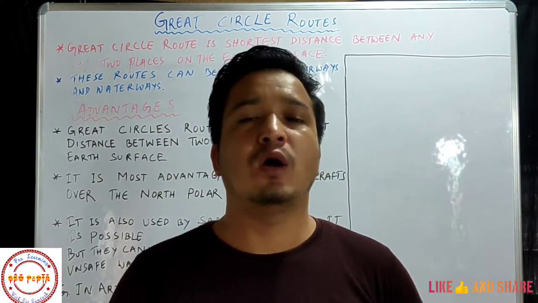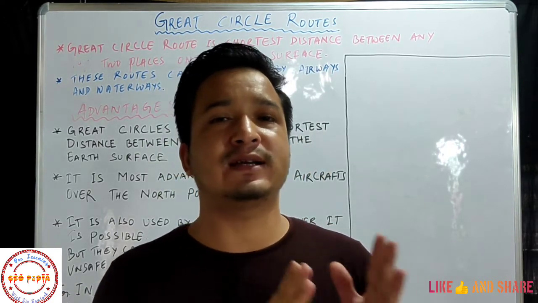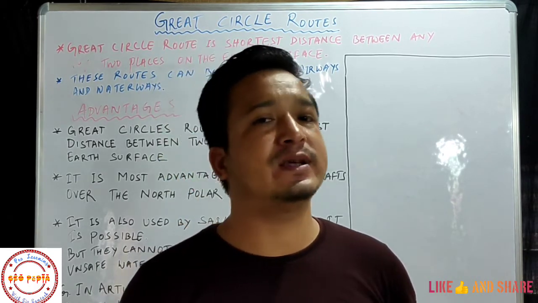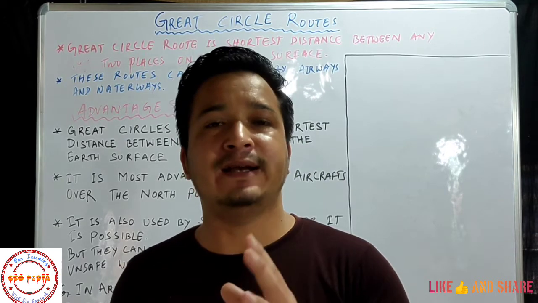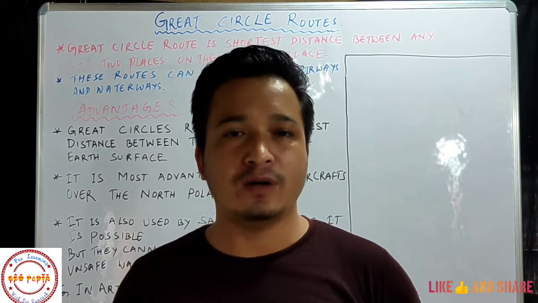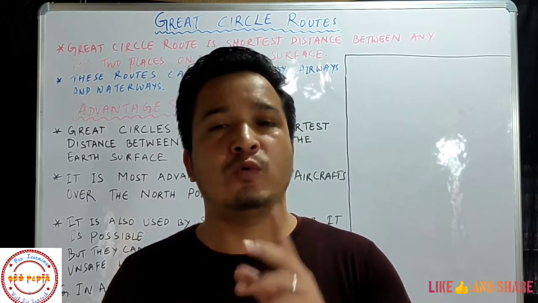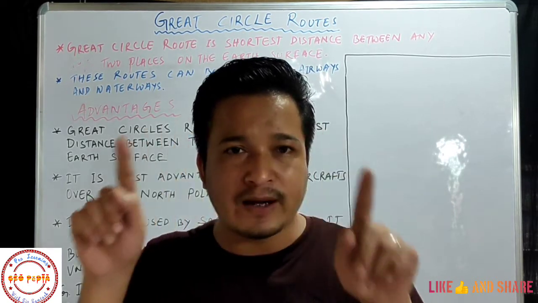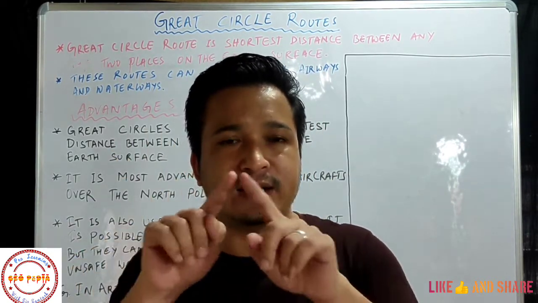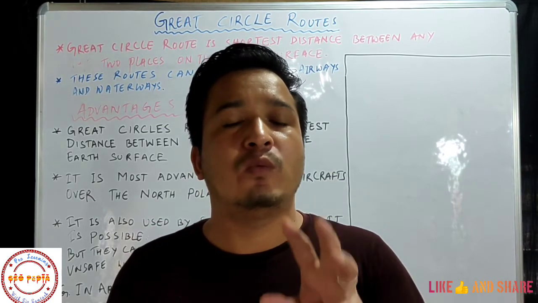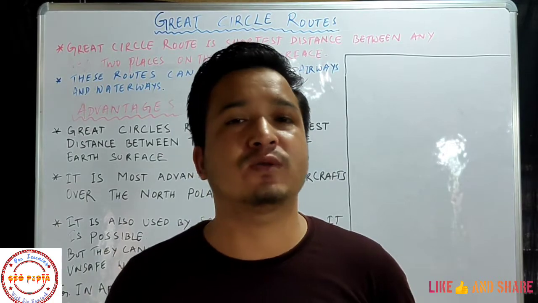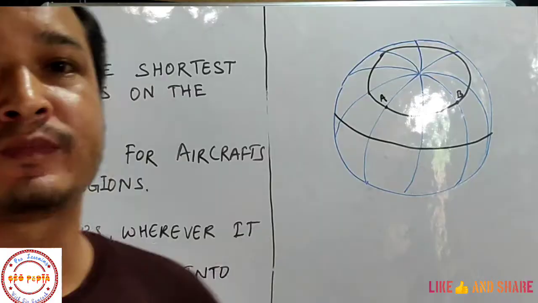Again I am telling you what a great circle route is. A great circle route is the shortest distance between any two places on the earth's surface, and it is mostly shown by a curved line. And when you join this curved line and make it a circle, then this circle will divide the earth into two equal halves. So that's why it is called a great circle route.